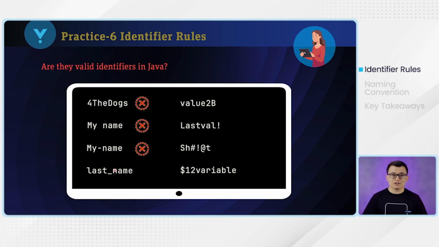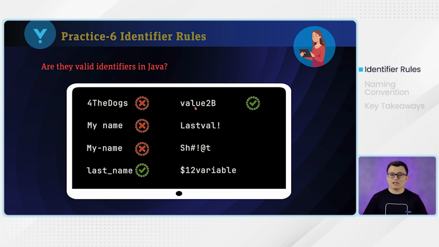And the fourth one is using an underscore, last underscore name. So this identifier is valid. It's not going to give a compile error when you use this identifier. But just because it doesn't give a compile error, that doesn't mean that it is following the naming convention in Java.